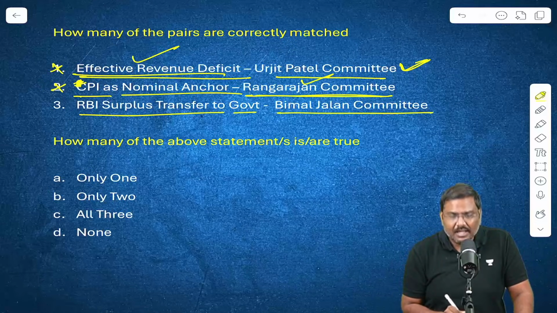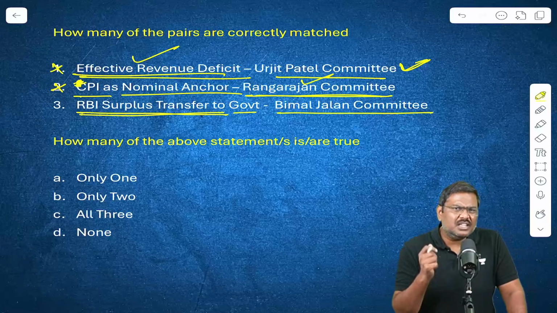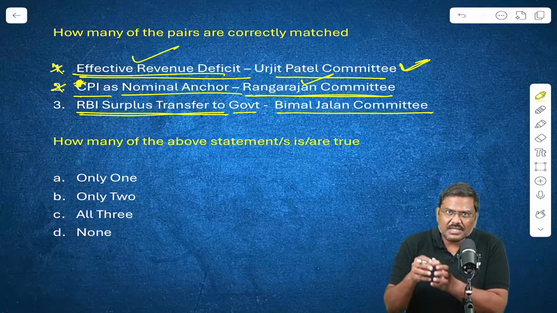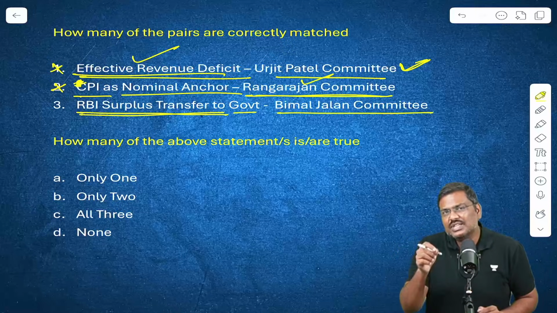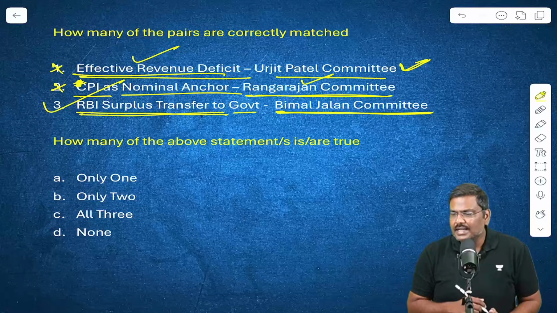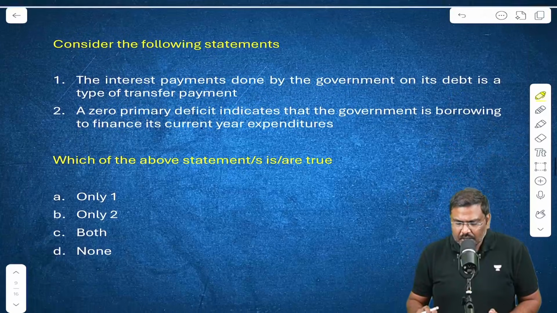So the first and second pairs are not correctly matched. RBI surplus transfer to the government: I've just discussed this. The latest committee which has recommended the formula is the Bimal Jalan Committee. The third one is correct. The right option for the question will be option A. Question number 4 now.